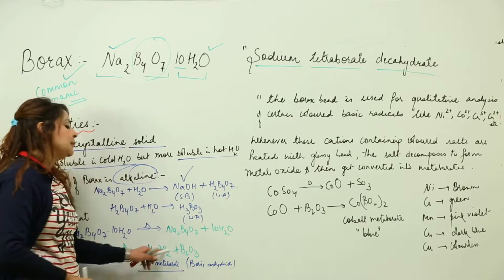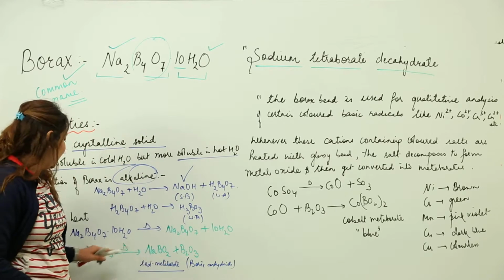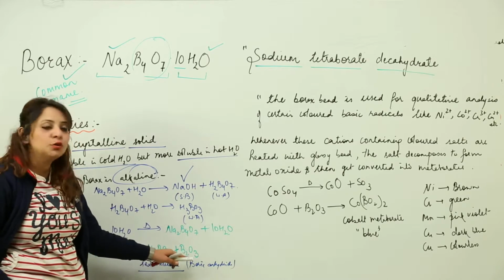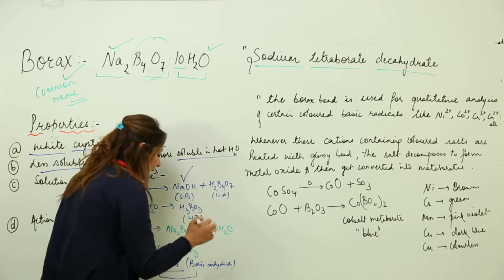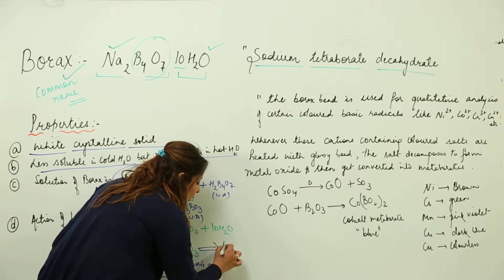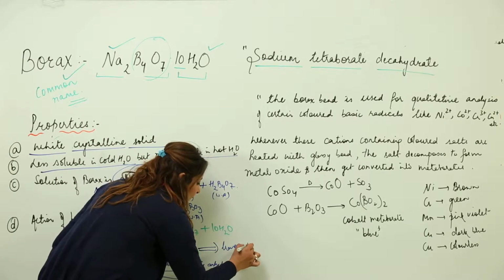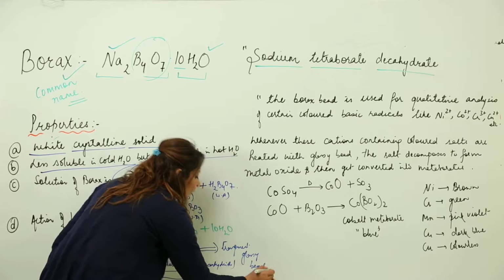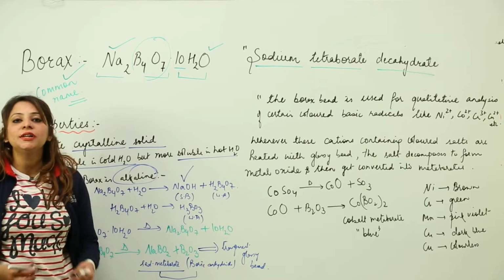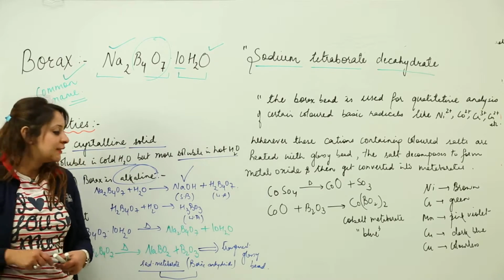And you know that the mixture of the two, when we heat it, this NaBO2 and B2O3, appears to be a transparent thing, and it is called a transparent glassy bead. And you know that this glassy bead serves a very important purpose.